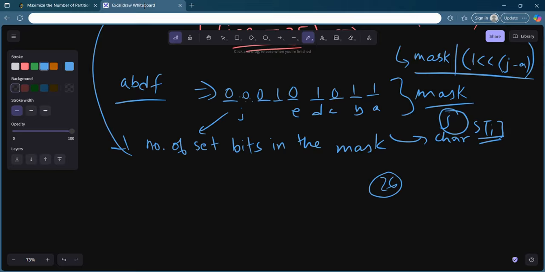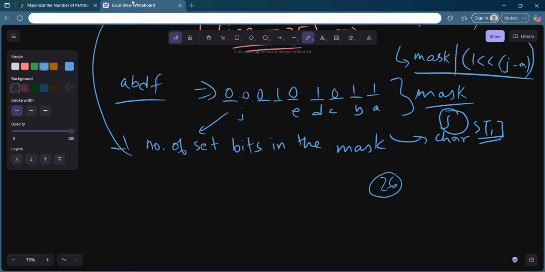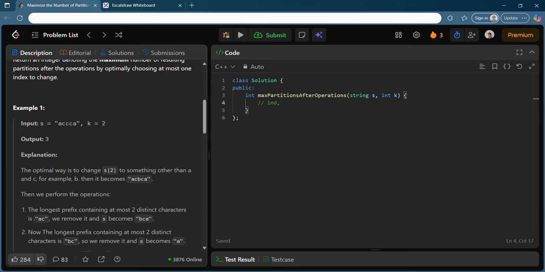Anyone can understand that. So I will try to have a recursive solution. And what are the states of my recursion? One thing definitely should be the index, the current index which I am on. I will use that in the base case: if index is greater than the string size, then return 0 and so on. So I need this index. What else do I need? I need a mask. I will not call it mask, I will call it current set, in order to make things very simple and clear.